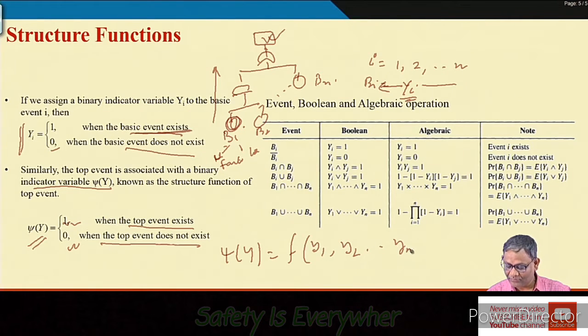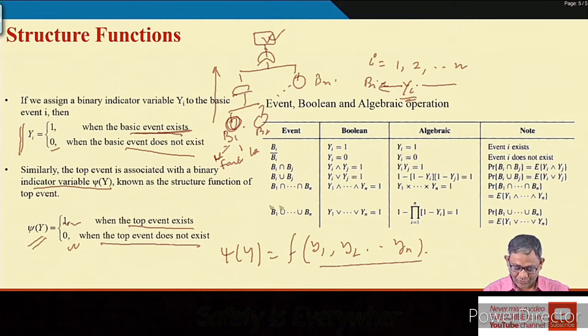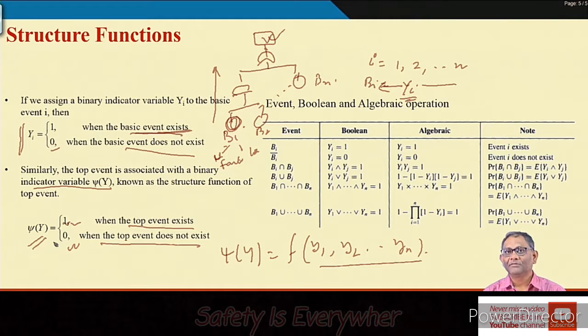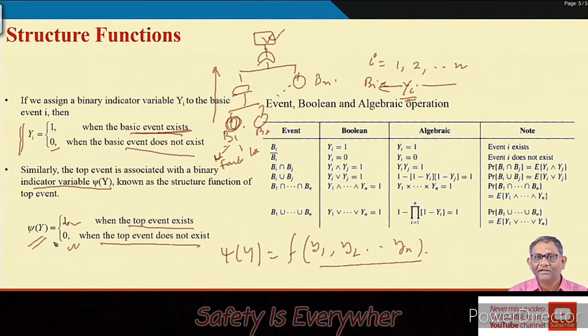So y1, y2, yn are functions of basic events. So this is what our structure function is. That means psi(y), the top event indicator variable, is a function of the basic event indicator variables. That is our function. Using this we will be able to find out the system unavailability and availability, and that is the primary concern in system safety computation.